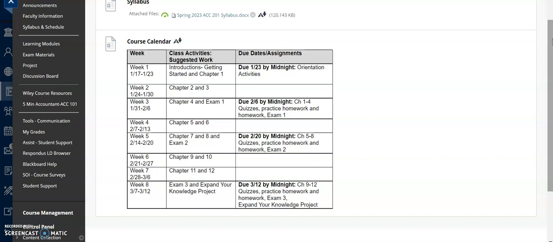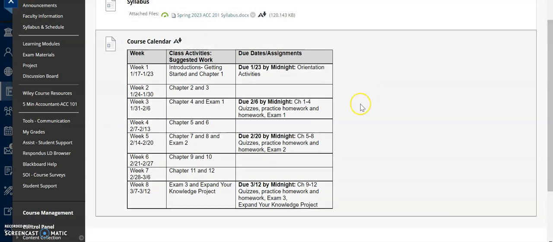So I have lumped all of our due dates by exam. So you'll see our first, besides a little introduction, so I know who's in this class and you can all see who you're working with. That's due this week. But the coursework itself is due by chapters, by each exam.